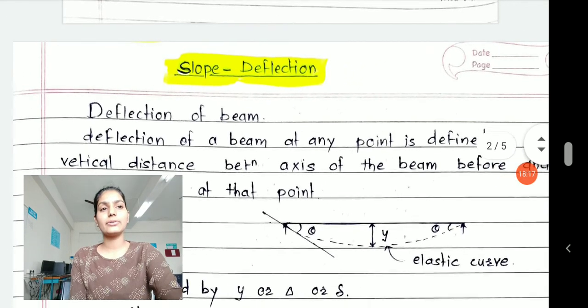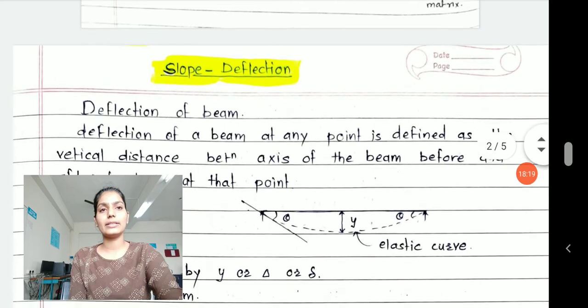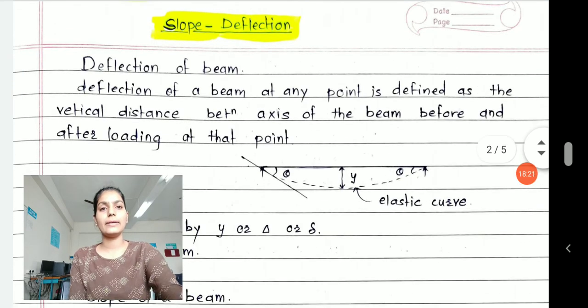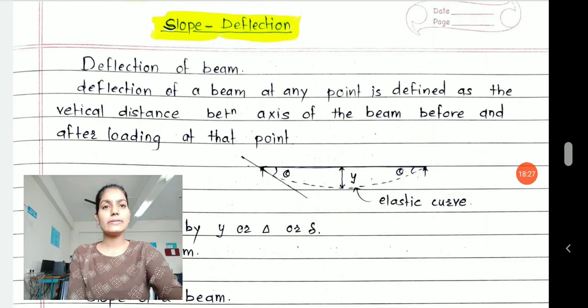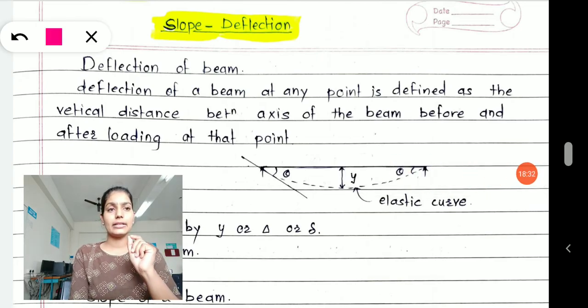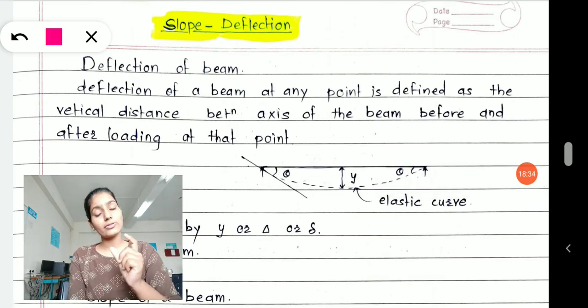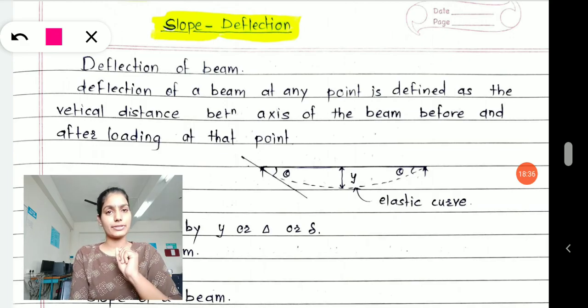Now we are trying to understand what is slope and what is deflection. In the slope deflection method, we first have to understand what slope stands for and what deflection stands for.